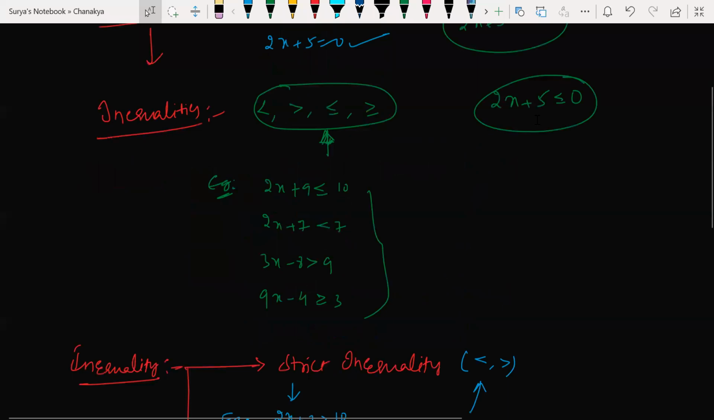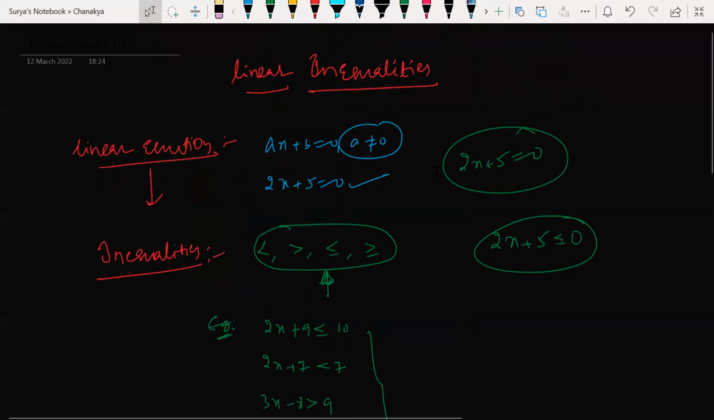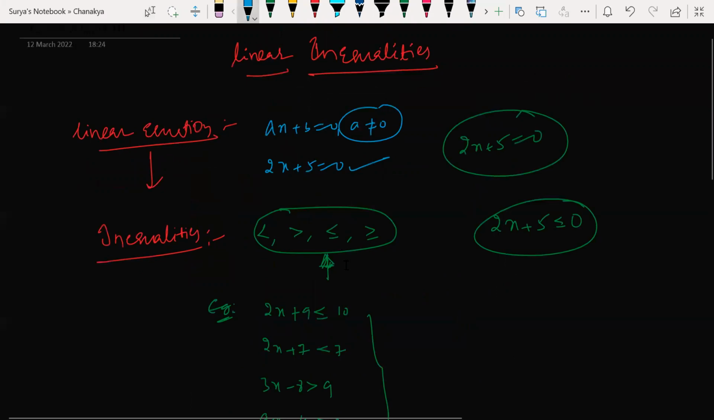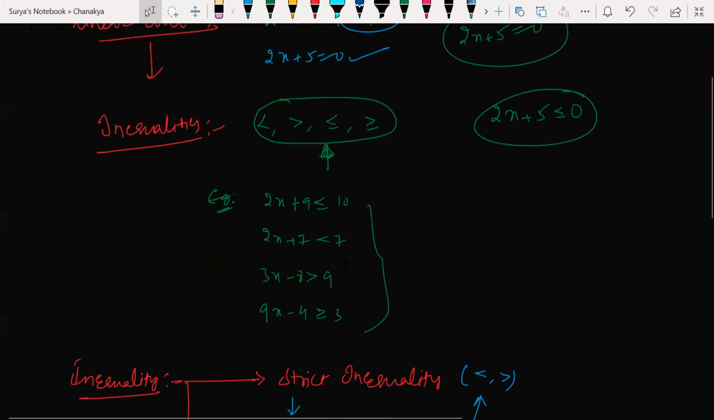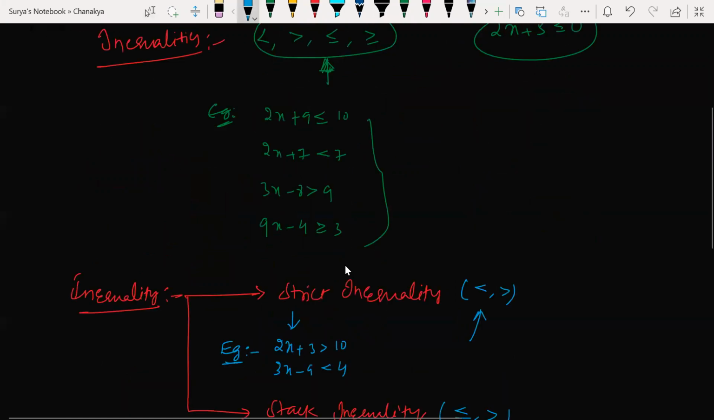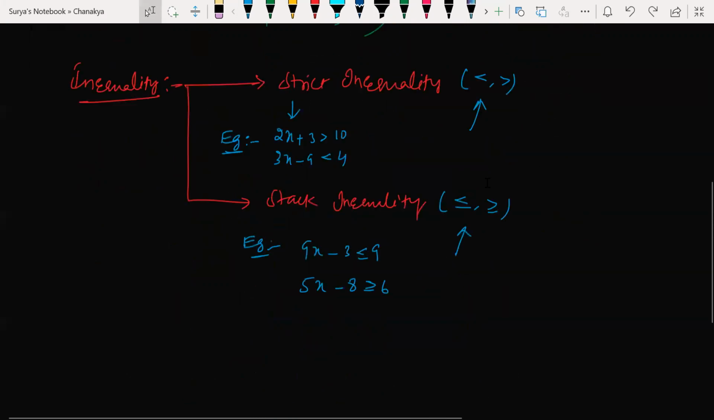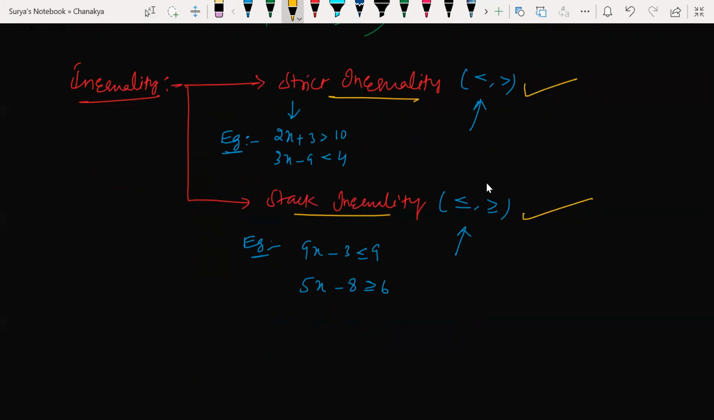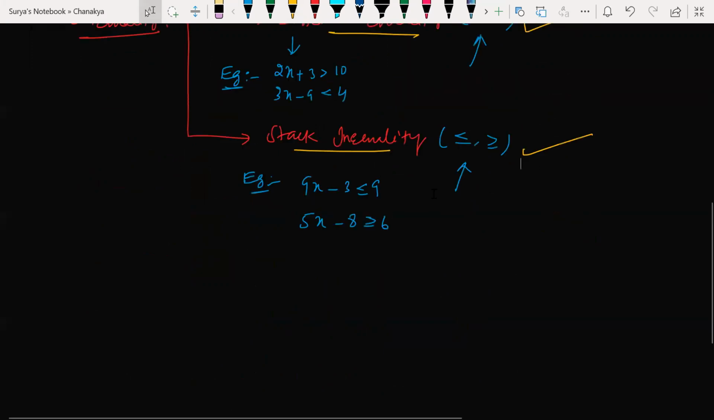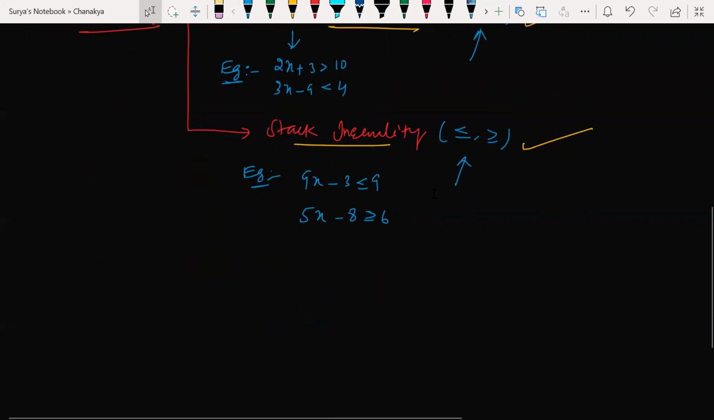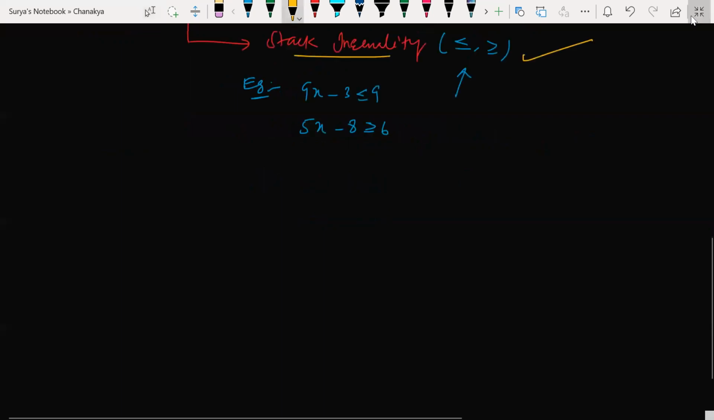So, we started with linear inequalities. Linear inequality is nothing but playing with the less than, greater than, less than or equal to, and greater than or equal to symbols. I gave a couple of examples for linear inequalities, and I started with the types. There are two types of linear inequalities: strict inequality and slack inequality. Strict inequality uses only less than and greater than. Slack inequality uses less than or equal to and greater than or equal to. This is what we have learned so far. Okay, next.